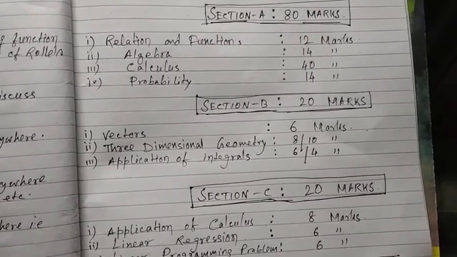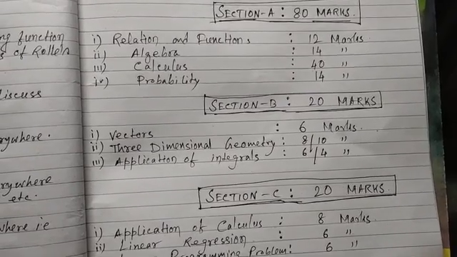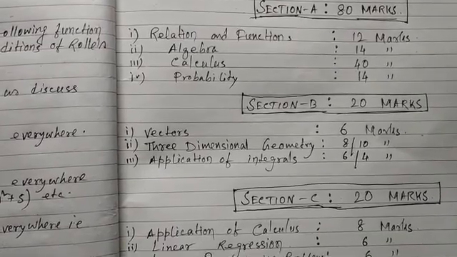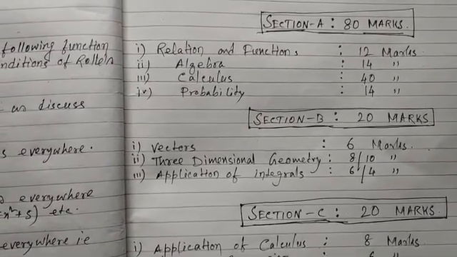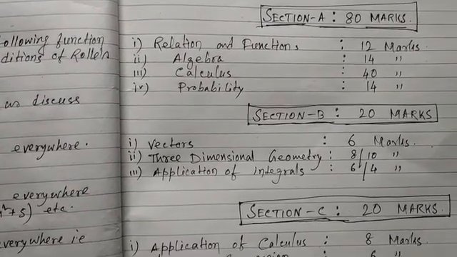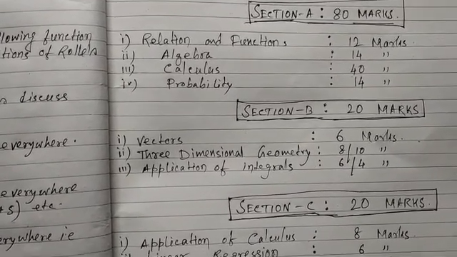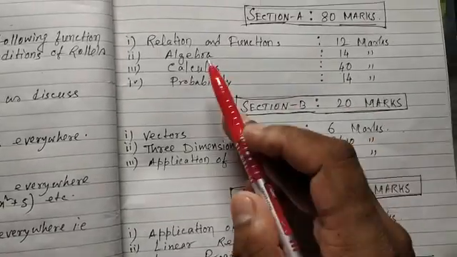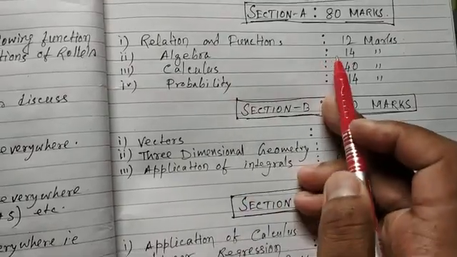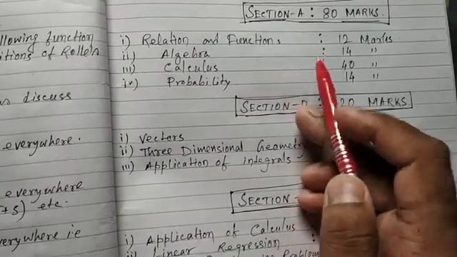Today I'll discuss some topics of calculus, okay? So before that, let me show you the detailed syllabus of the ISC. The syllabus, as you know, is divided into three sections: Section A, Section B and Section C. Section A contains 80 marks, which is compulsory for all. It contains relation and function 12 marks, algebra 14 marks, calculus 40 marks, probability 14 marks. So total 80 marks from Section A.